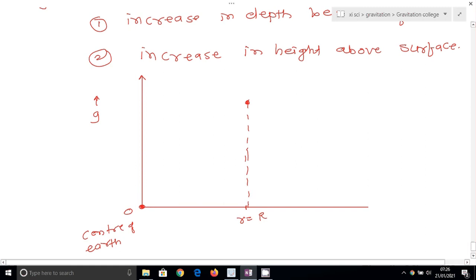So here I take the point where the acceleration due to gravity is maximum. If I move from 0 to R, this is inside, that is, the depth below the earth's surface. And if I increase R on the x axis, then it is altitude.